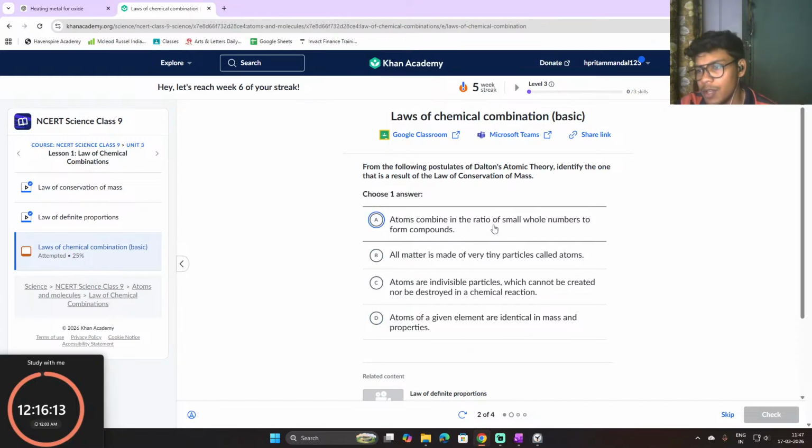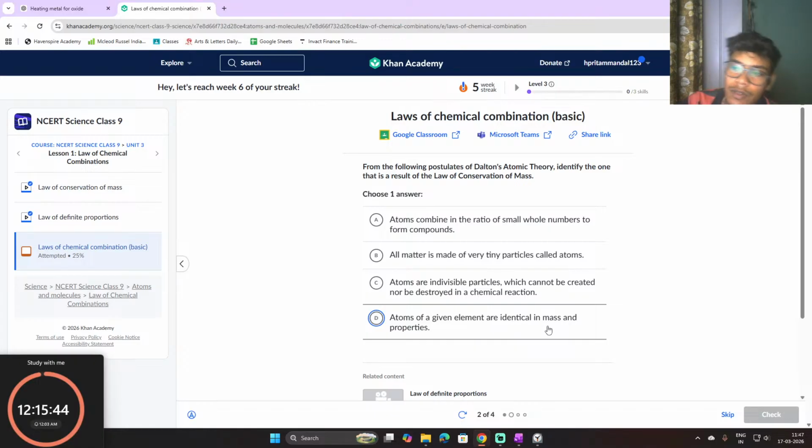First, atoms combine in ratios of small whole numbers to form compounds. I don't think so. All matter is made of very tiny particles called atoms. It's true, but here it says identify the one that is a result of the law of conservation of mass. Atoms are indivisible particles which cannot be created nor destroyed in a chemical reaction. Atoms of a given element are identical in mass and properties. So what is the right answer in this?